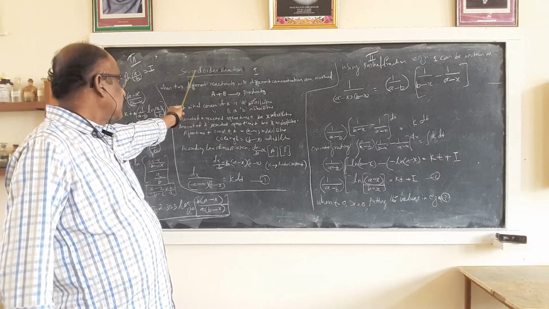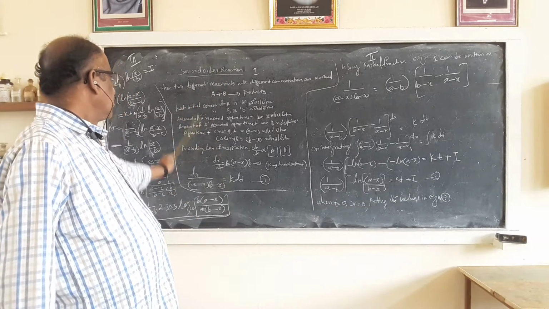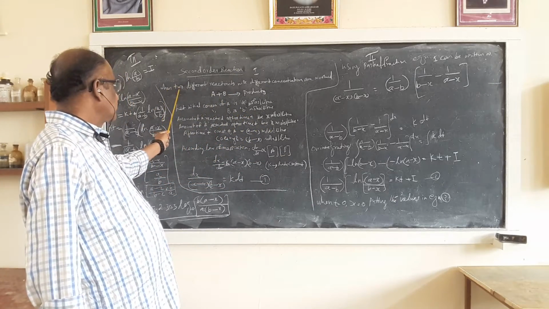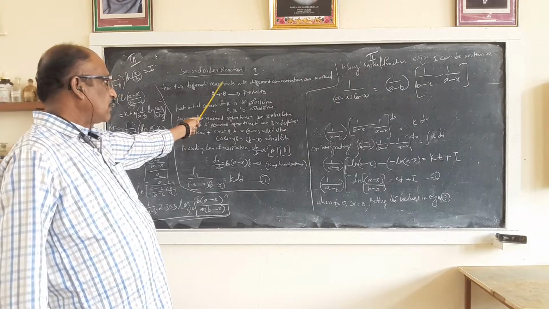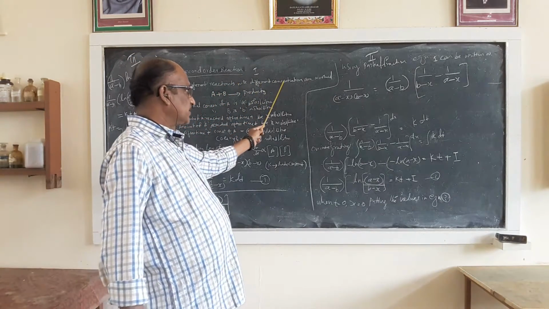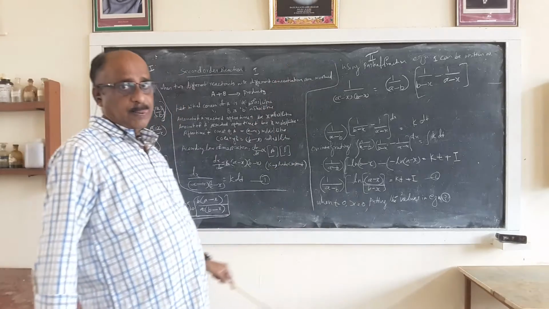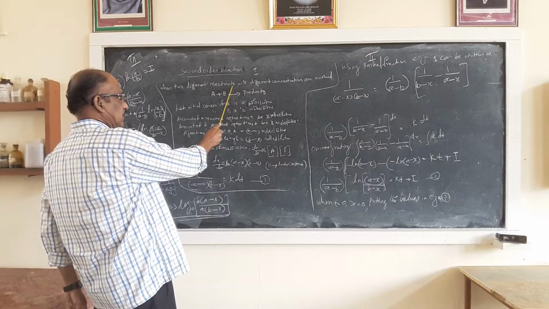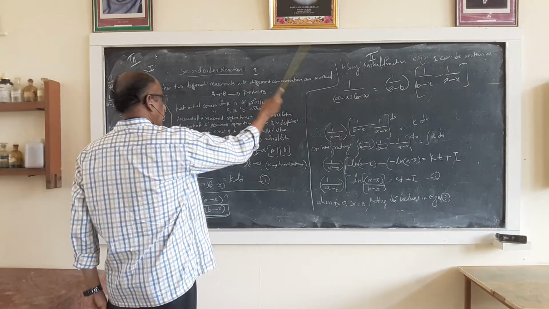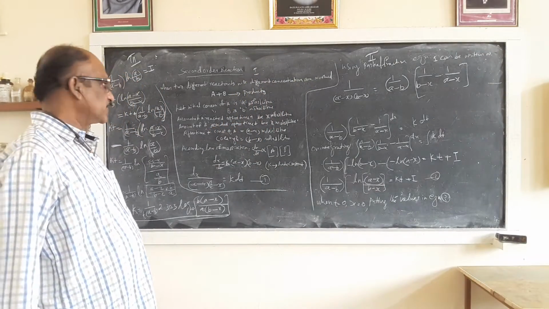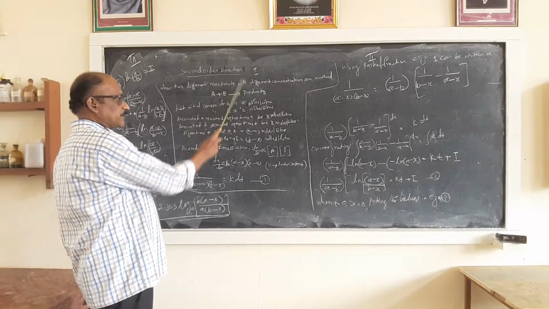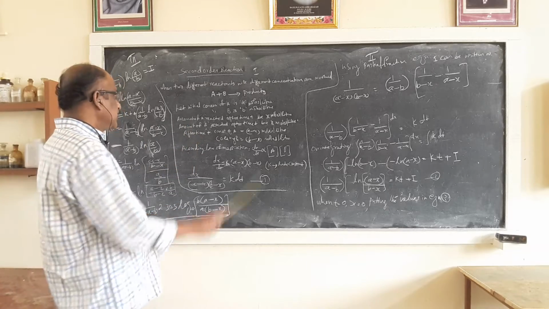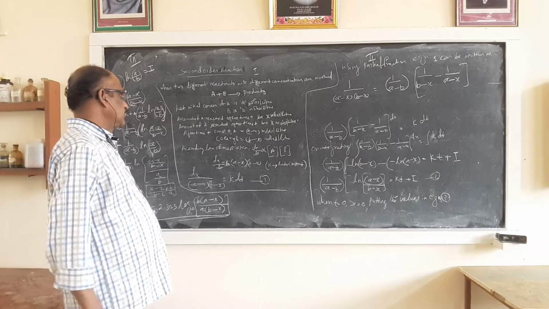Just see, second order reaction of the second type. The first type we have already discussed, when two different reactants of different concentrations are involved. In the previous class it was 2A gives products. Here it is A plus B gives products.